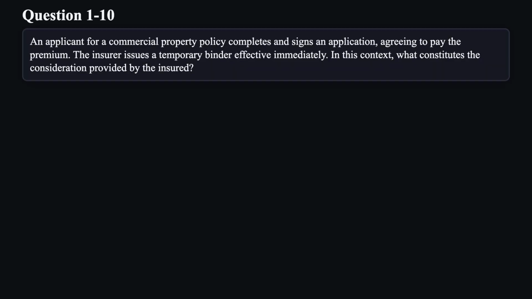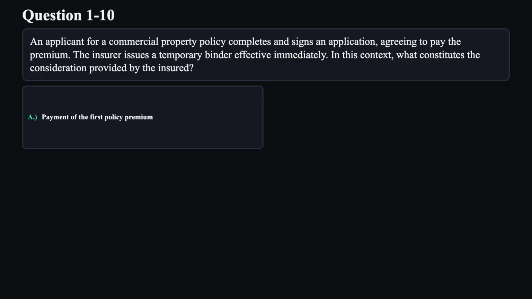Question 10. An applicant for a commercial property policy completes and signs an application, agreeing to pay the premium. The insurer issues a temporary binder effective immediately. In this context, what constitutes the consideration provided by the insured? A. Payment of the first policy premium.